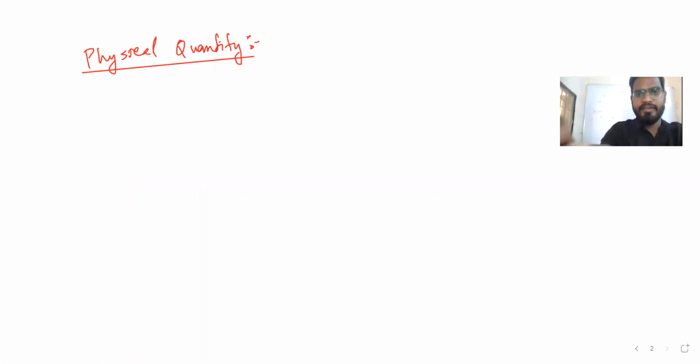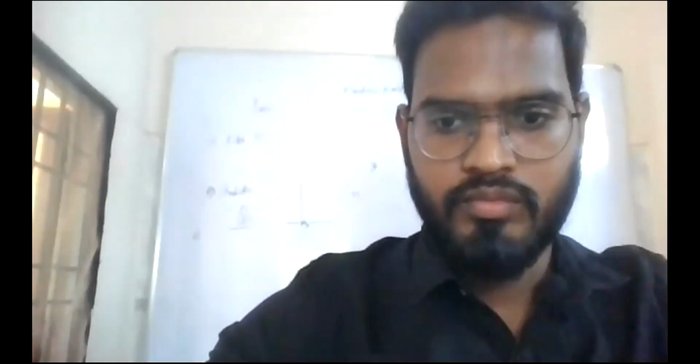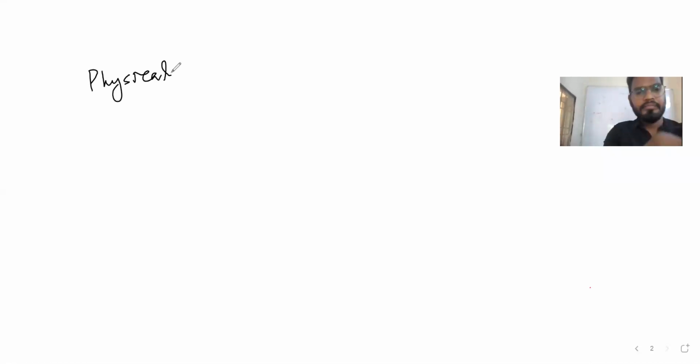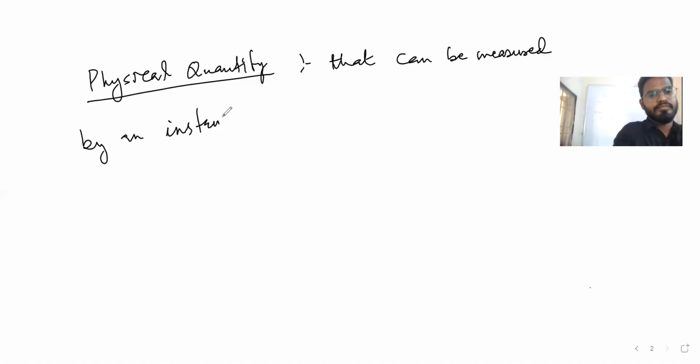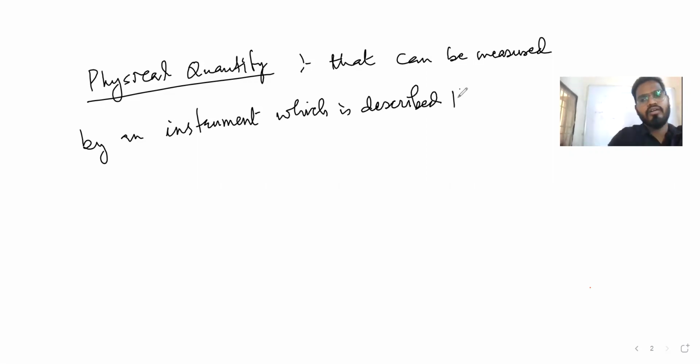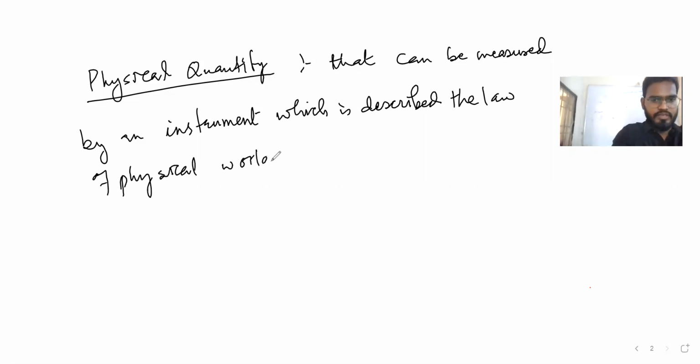A physical quantity is that which can be measured. I'm writing here. Physical quantity that can be measured by an instrument, which describes the law of the physical world. The law of what? The physical world, right?